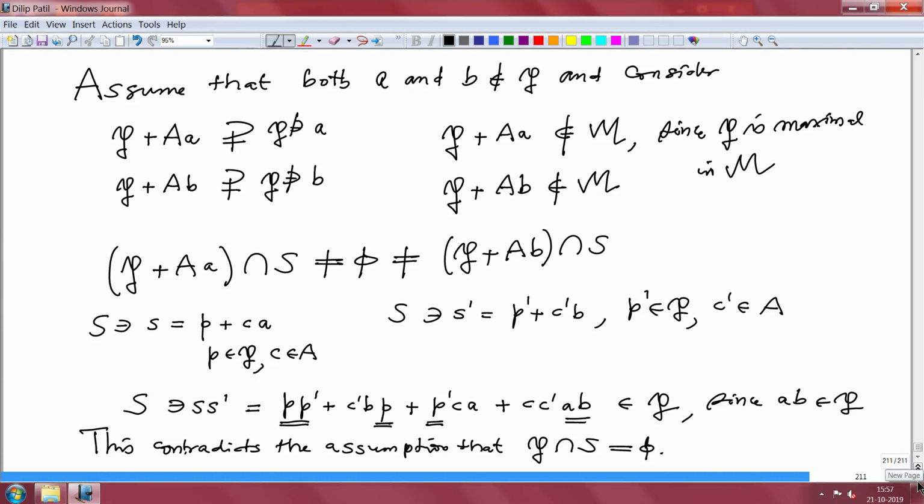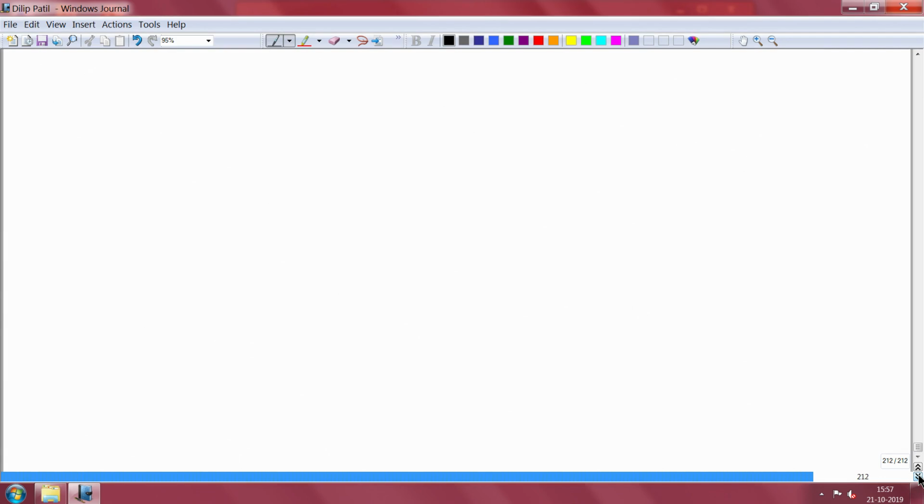Now, let us continue. I still want to write some more applications of this theorem, so let me deduce some consequences from it. Let us write it as corollary 1. All right, let us start with a non-zero ring.